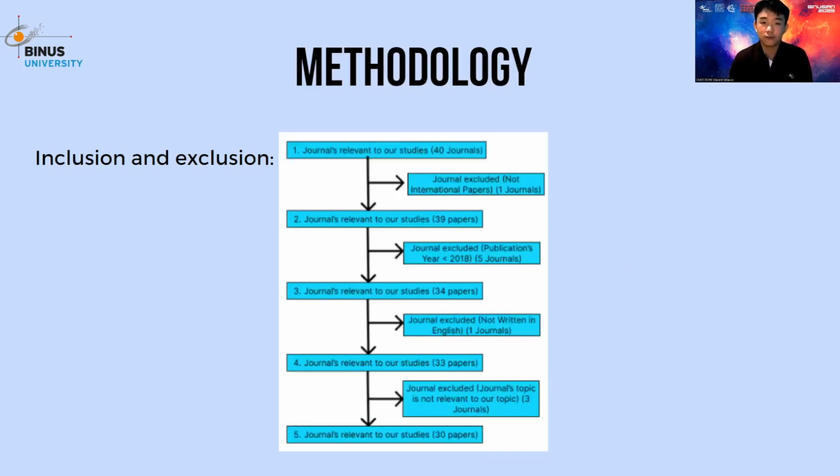The next slide is another figure that represents the process of selecting which journals we're going to use in making our research paper by using inclusion and exclusion criteria. In the first step, we found one journal that is not an international paper. In the second step, we found there are 5 papers whose year of publication is below 2018. The third step is we found one paper that is not written in English. And the last step, we found there are 3 papers whose topic is not relevant to our topic.